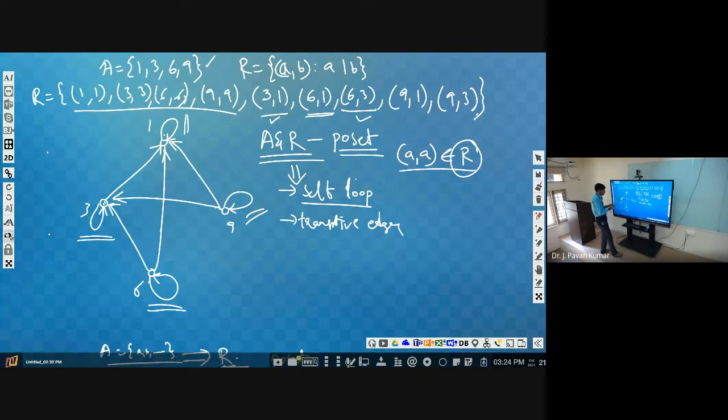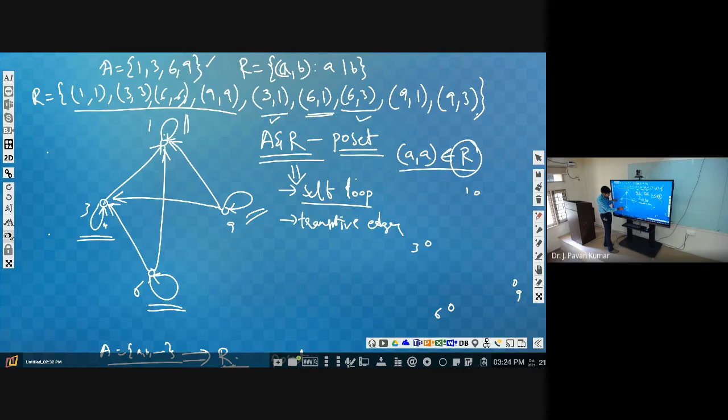Try to understand. If you know that this relation is a poset, then we need not represent these self loops explicitly. So we can avoid these. We have 4 vertices, 1, 3, 6, 9, and we will not have any self loops here. And whatever transitive edges we have, those edges also we need not represent.